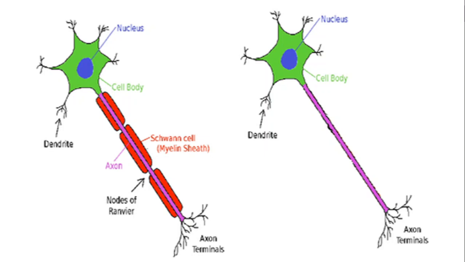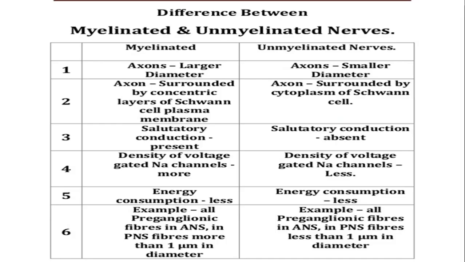Here in this picture I am showing you the myelinated nerve fiber and non-myelinated nerve fiber. So this is a myelinated nerve fiber. Here you can see the myelin sheath, and in the myelin sheath the Schwann cells are present. This sheath is composed of protein and fat, and helps in rapid transmission of the information. But in contrast, this is a nerve fiber where there is no myelin sheath. So now let us see what is the difference between myelinated and non-myelinated nerve fiber.